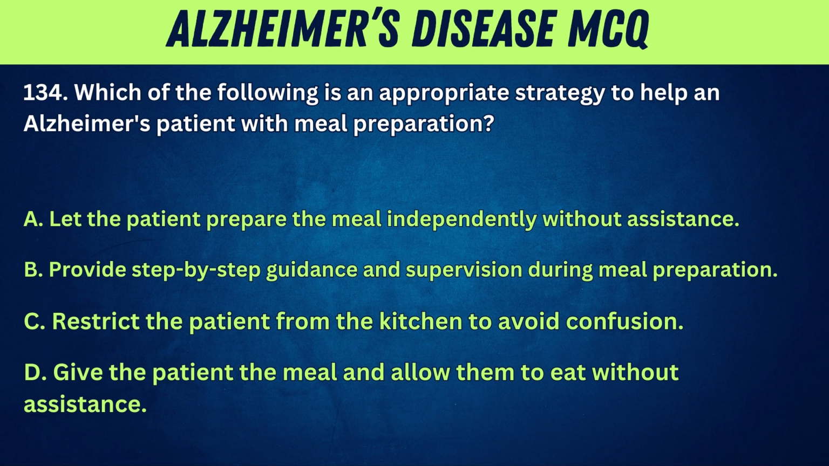134. Which of the following is an appropriate strategy to help an Alzheimer's patient with meal preparation? A. Let the patient prepare the meal independently, without assistance. B. Provide step-by-step guidance and supervision during meal preparation. C. Restrict the patient from the kitchen to avoid confusion. D. Give the patient the meal and allow them to eat without assistance.